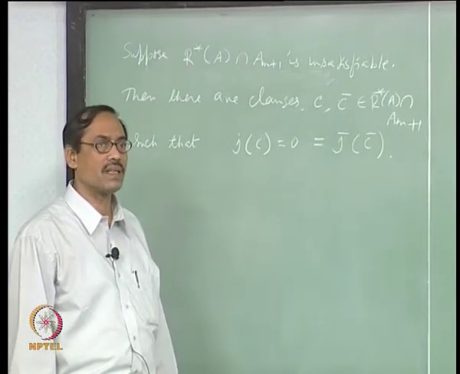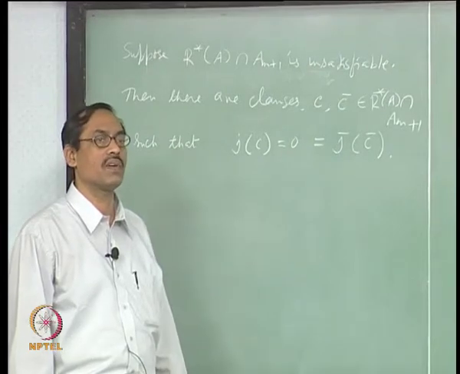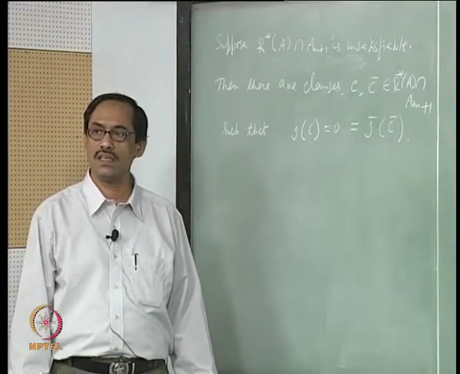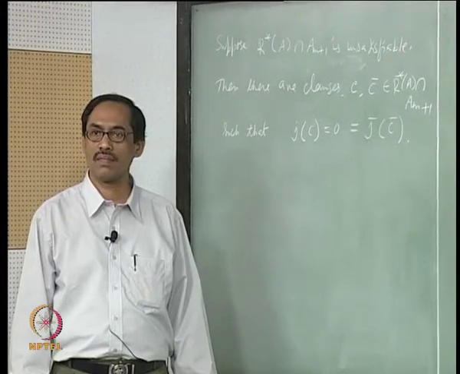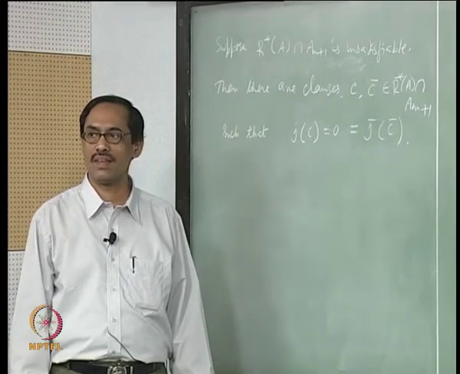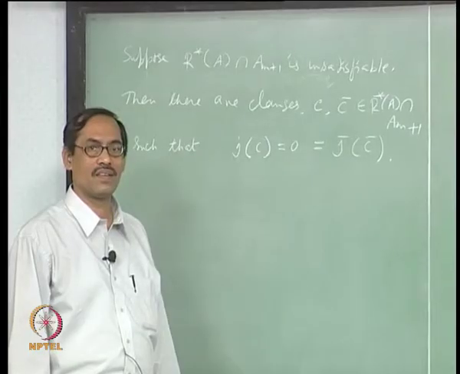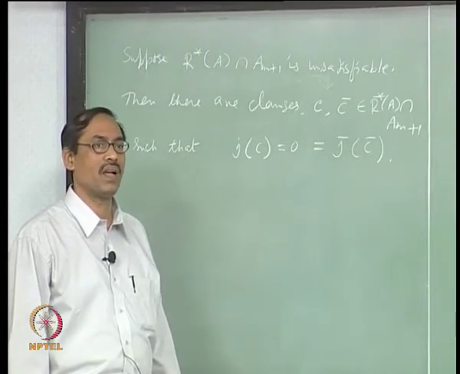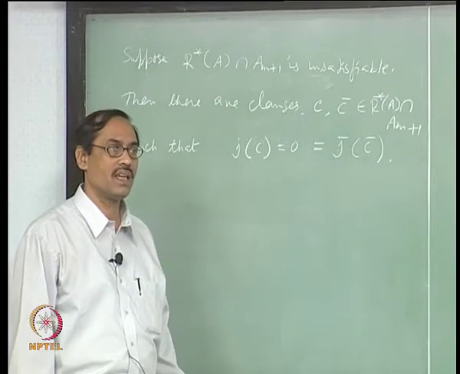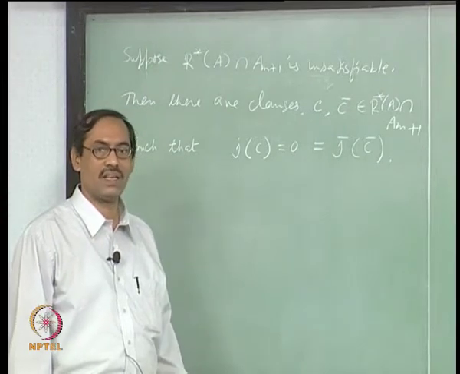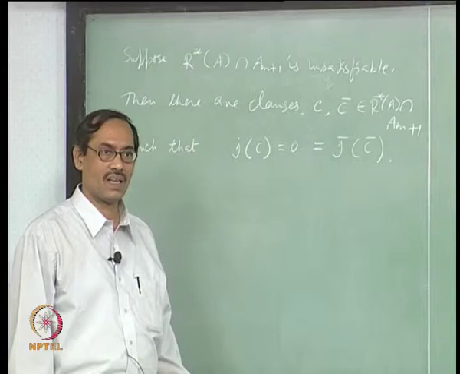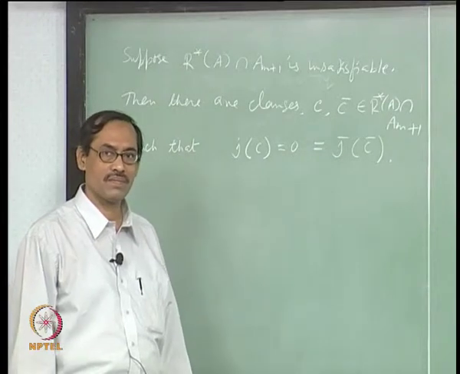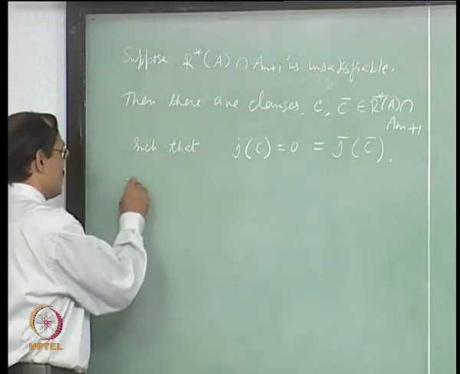Now, can it happen that neither P m nor not P m occurs in C? Then both J and J bar will be like I, because they agree with I on R star A intersection A m.